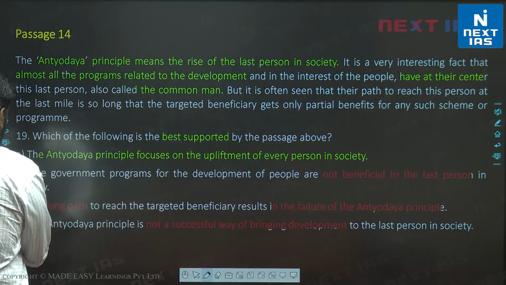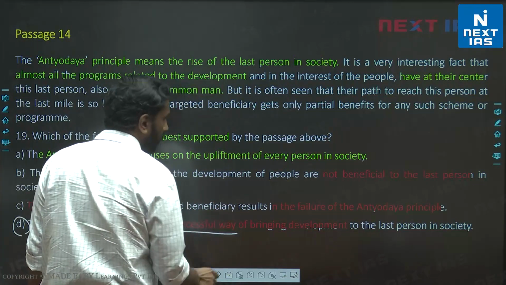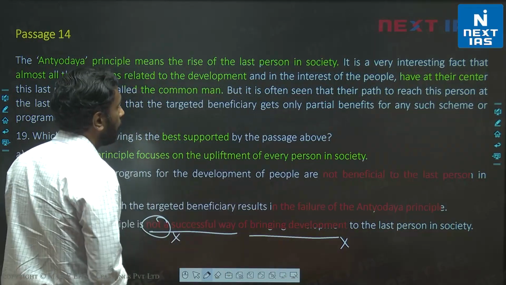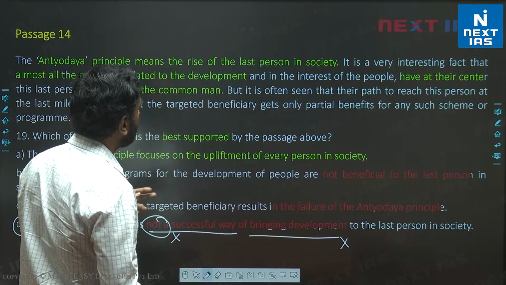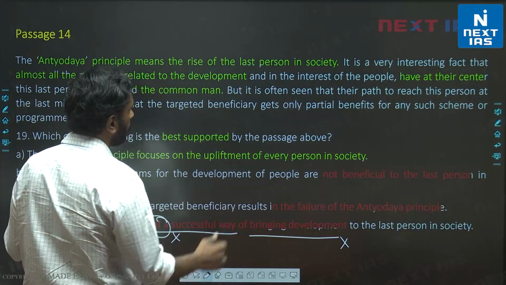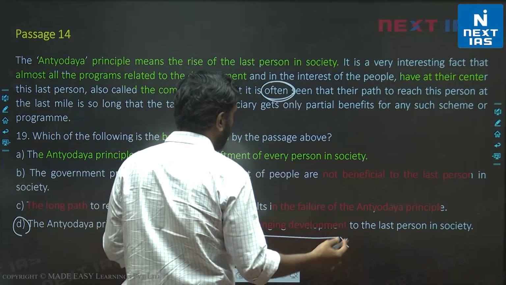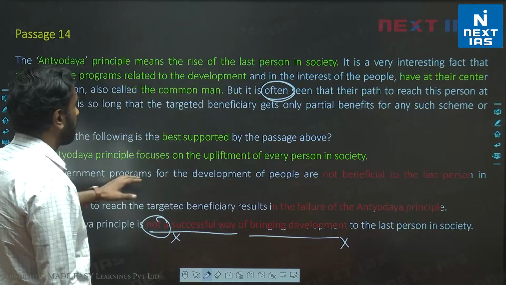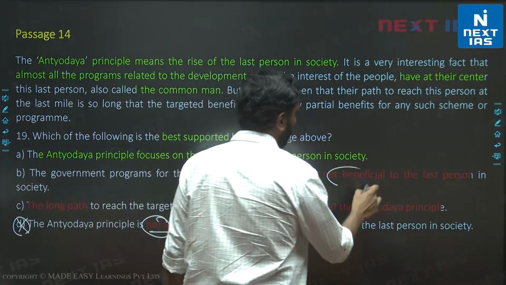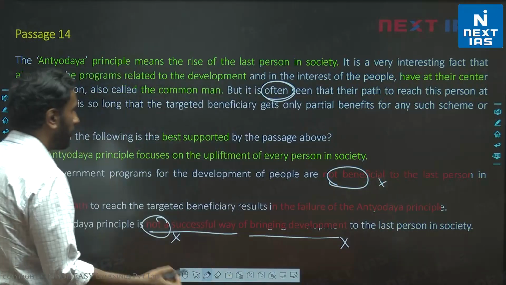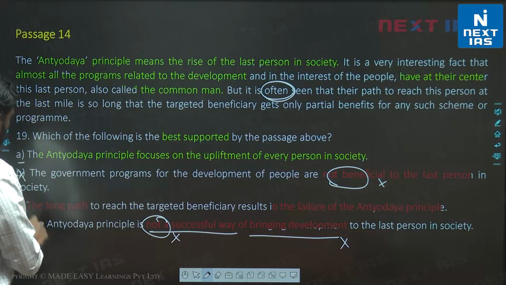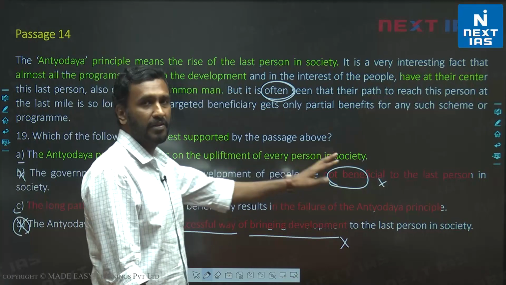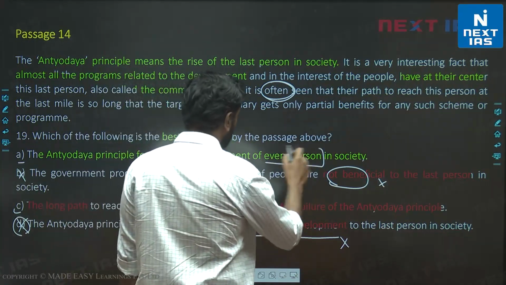Let's start with option D. The Antyodaya principle is not successful way of bringing development to the last person. We can't say anything in the passage is suggesting that it's not successful. Actually, it's nowhere are we discussing its overall success ratio. We are told that there are some difficulties, but overall success ratio is nil, ये नहीं बोल सकते. Now, let's look at B. The government programs for development of people are not beneficial to the last person in society. Obviously, these are incorrect. Now, students are confused between A and C. Let's read both. A में the Antyodaya principle focuses on upliftment of every person in society. So, every person was obviously problematic for students.